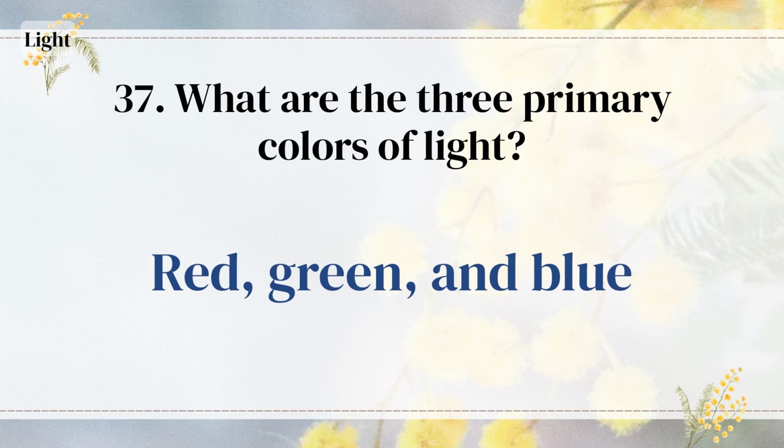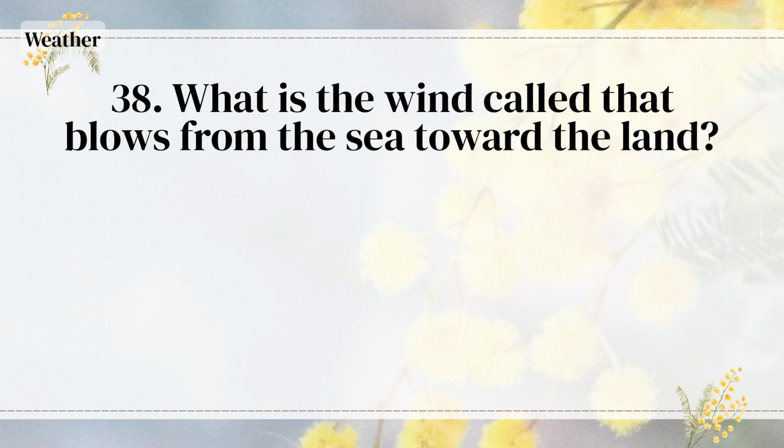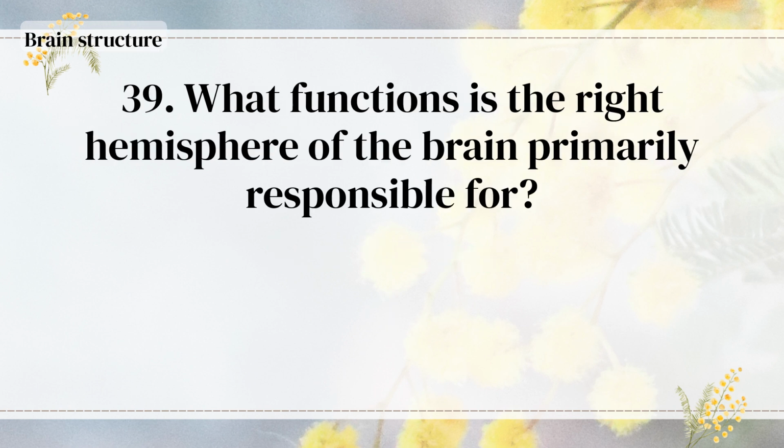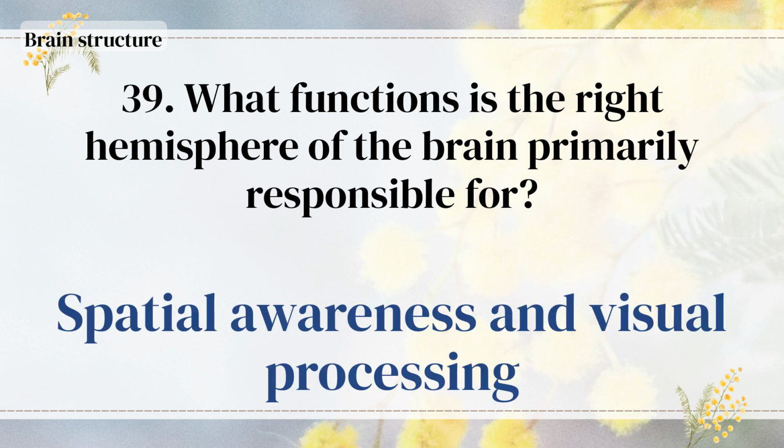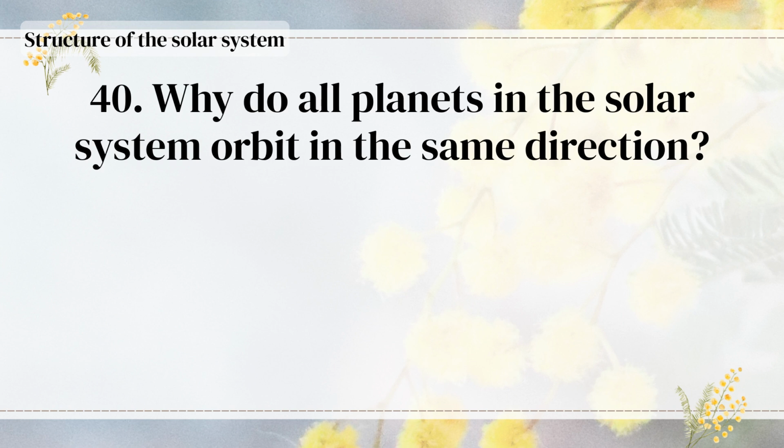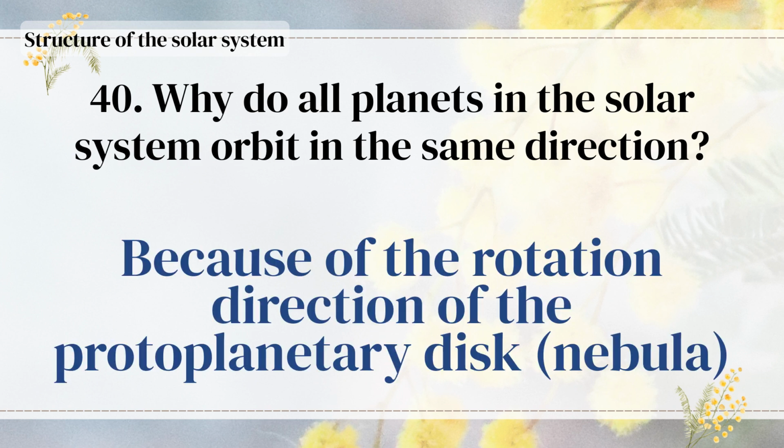Red, green, and blue. What is the wind called that blows from the sea toward the land? Sea breeze. What functions is the right hemisphere of the brain primarily responsible for? Spatial awareness and visual processing. Why do all planets in the solar system orbit in the same direction? Because of the rotation direction of the protoplanetary disk, nebula.